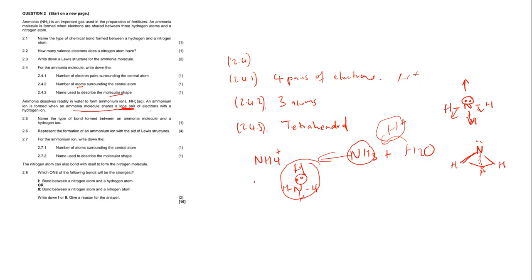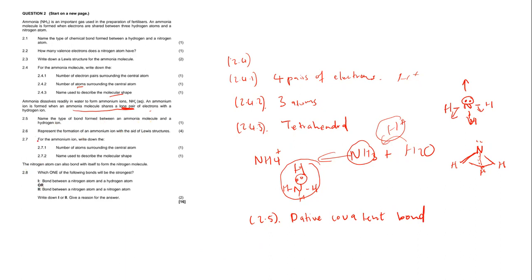Now let us read the questions and answer them. So 2.5, it says to us, name the type of bond formed between the ammonia molecule and the hydrogen ion. The bond between the ammonia molecule and the hydrogen ion is called the dative covalent bond, like I said. Dative covalent bond. Or you can also call it a coordinate covalent bond, okay?